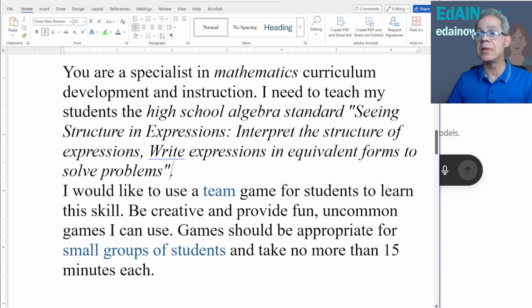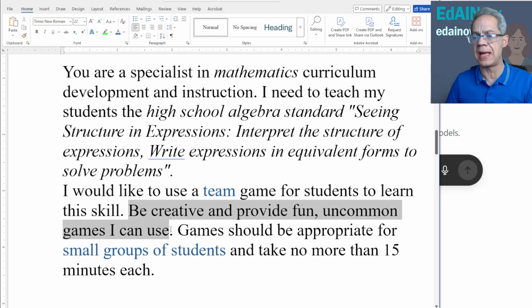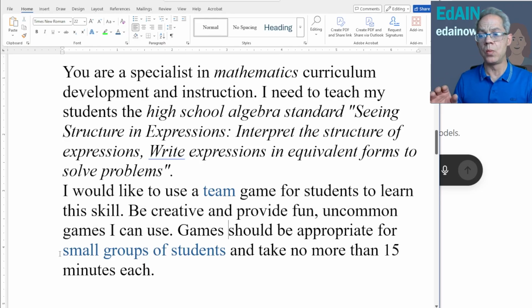Now, I would like to use a team game for students to learn this skill. Be creative, because we don't want to give kids the same type of thing they've probably seen before. Learning games tend to drop off in interest pretty quickly. So be creative, provide fun, uncommon games that I can use. And here we want appropriate for small groups and no more than 15 minutes each.